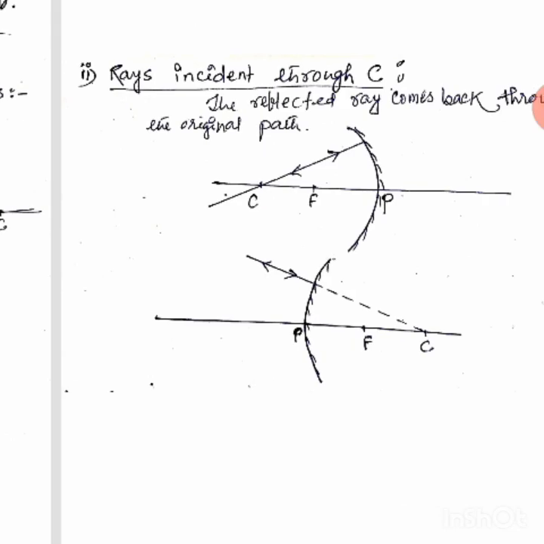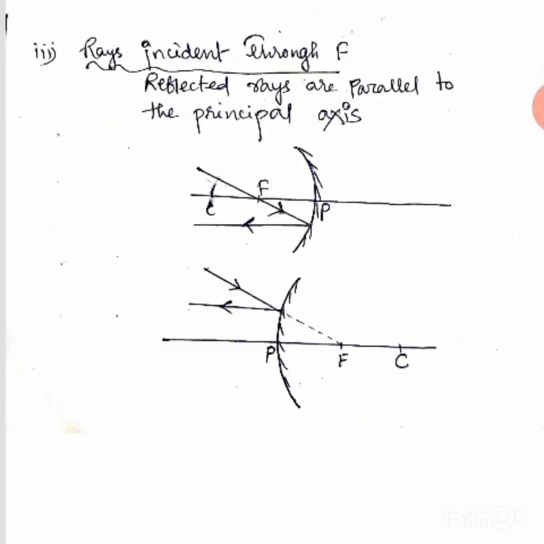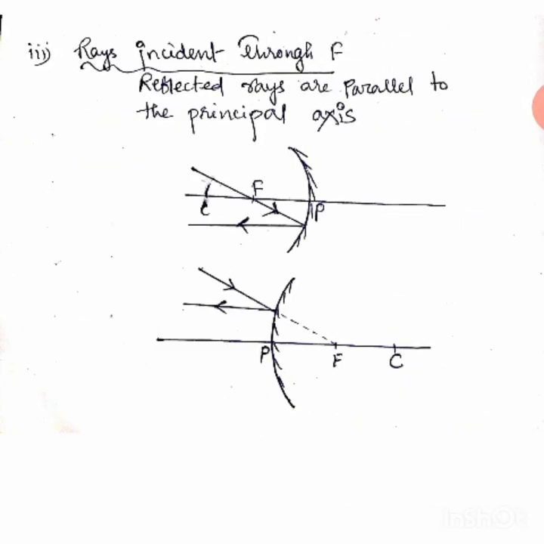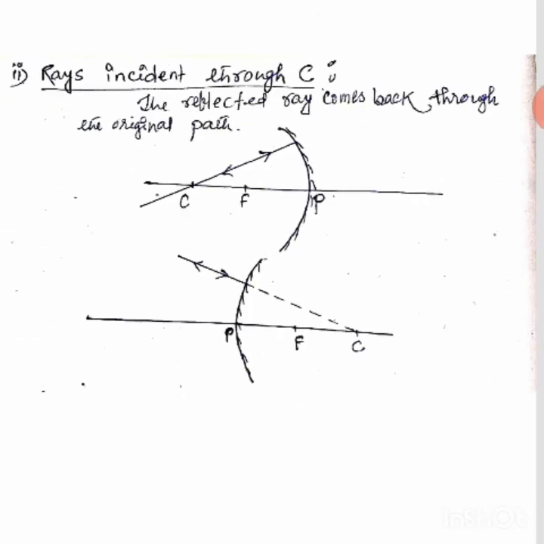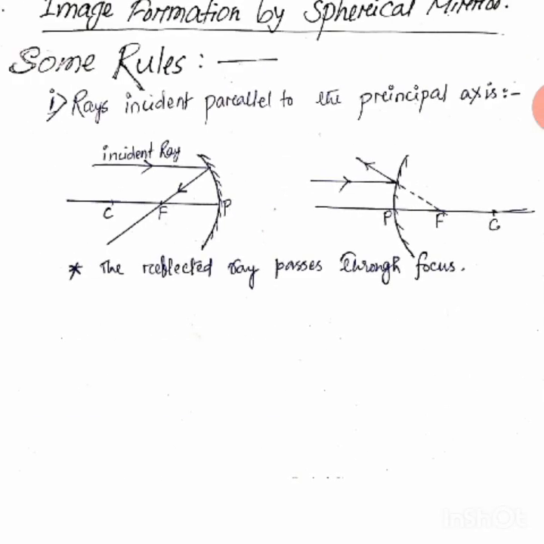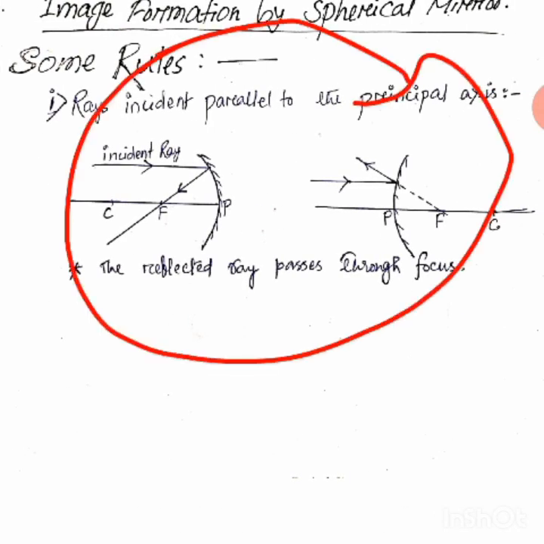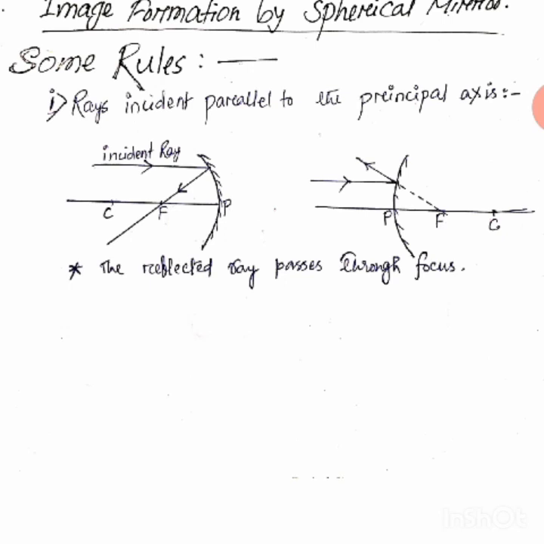Okay, now the second one is done. Now the third one: rays incident through F. So it is opposite. Clear? It is opposite to this one. Here you see, opposite to this one. Here what happened, here the incident ray is what?